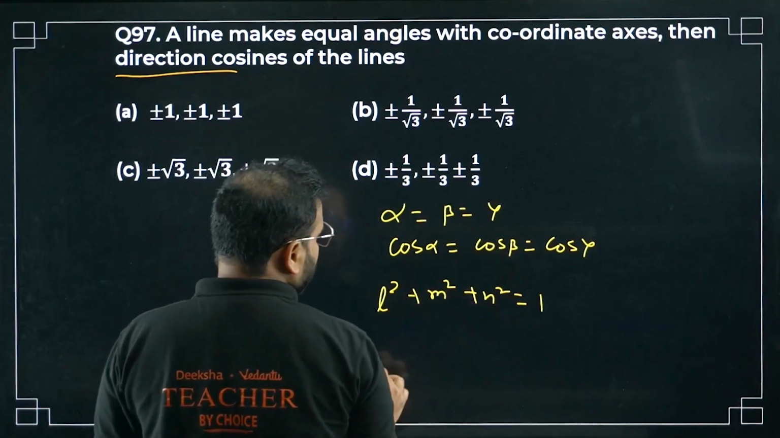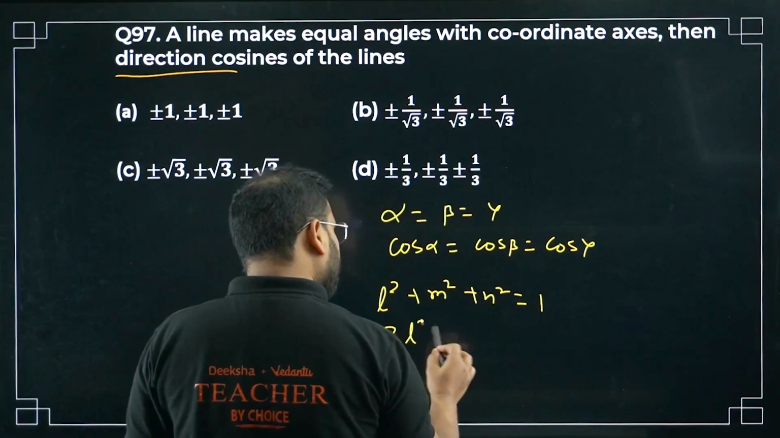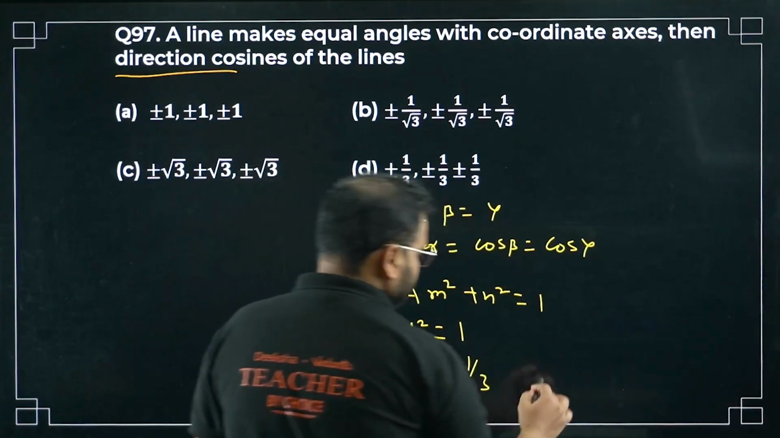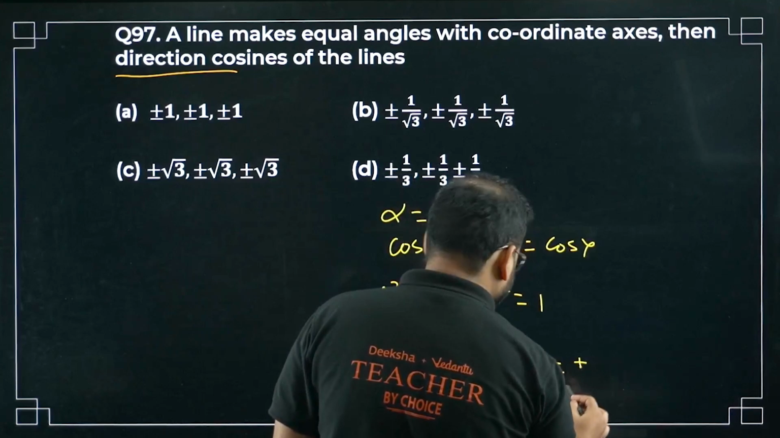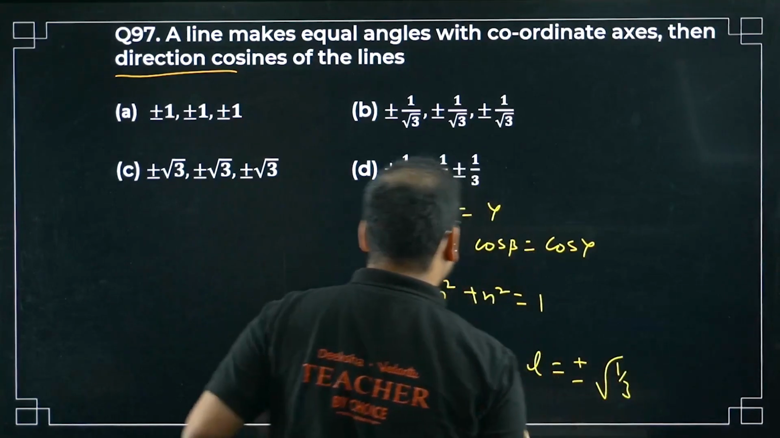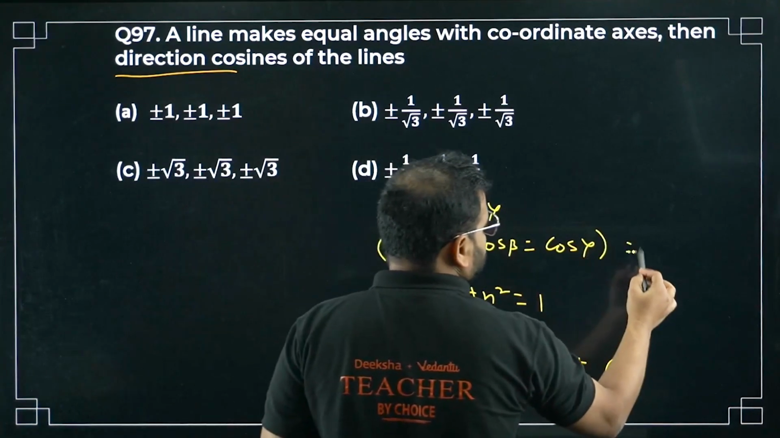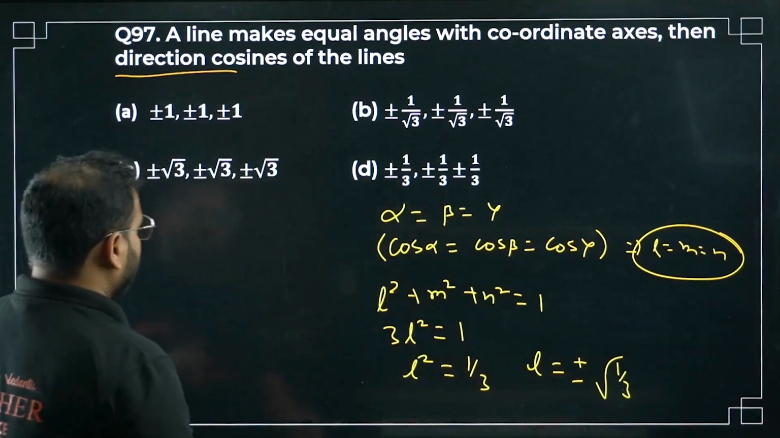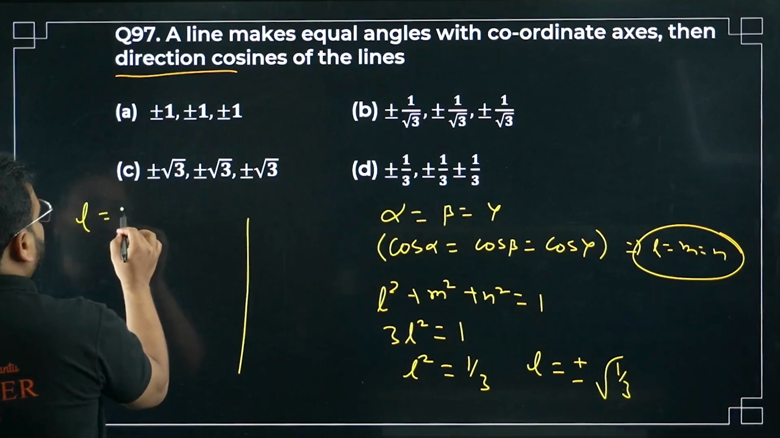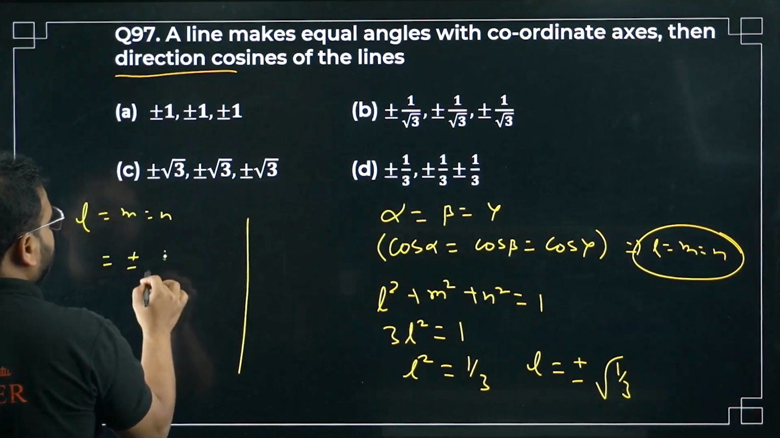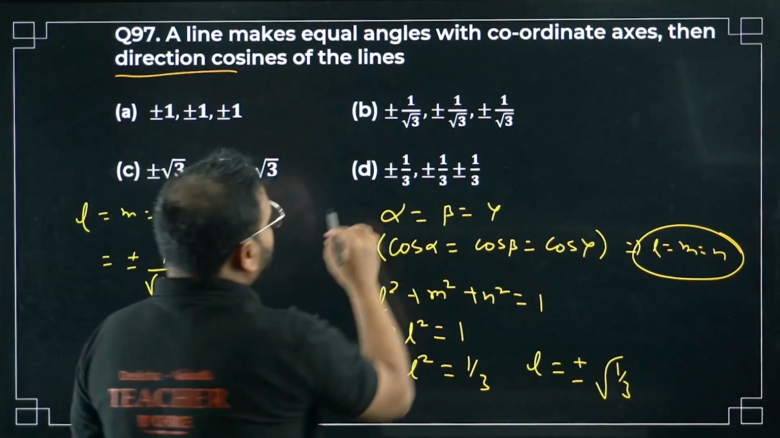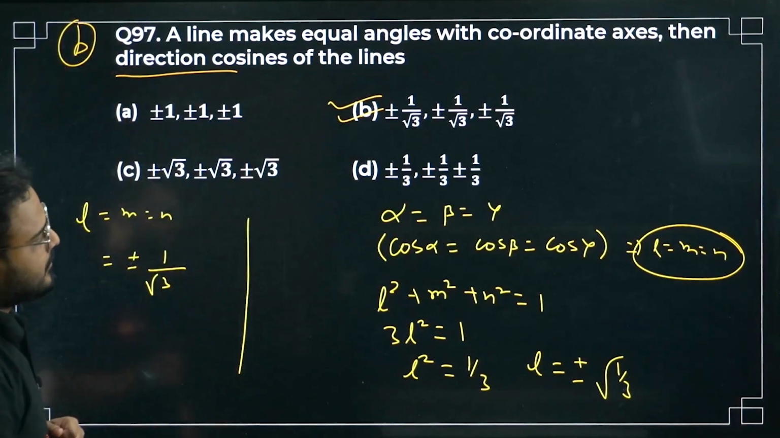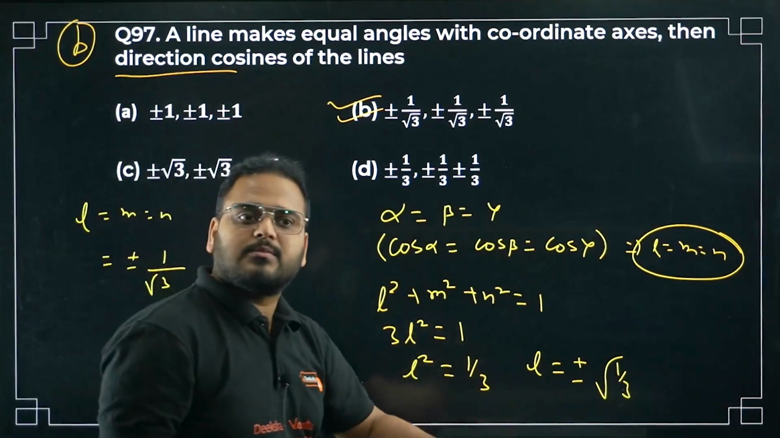They're all equal, so what are we going to get? 3 times L square equals 1. It means we get L square equals 1 by 3. You get L equals plus minus root of 1 by 3. L equals M equals N. So the answer is plus minus 1 by root 3. So your value for L or M or N will become plus minus 1 by root 3, right? Option number B is correct. Please check. Simple enough. Let's move on to question number 98.